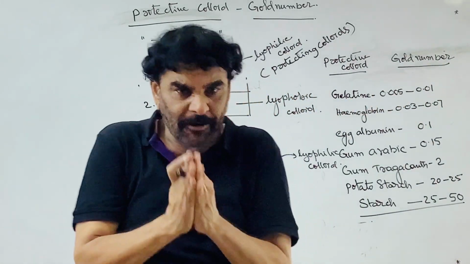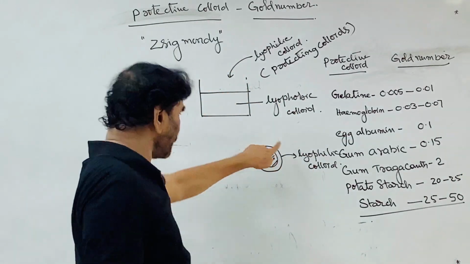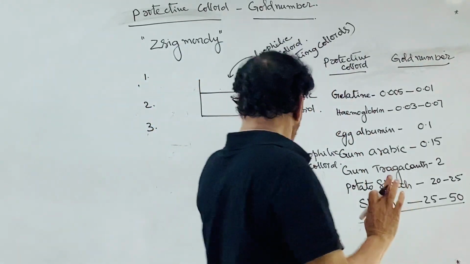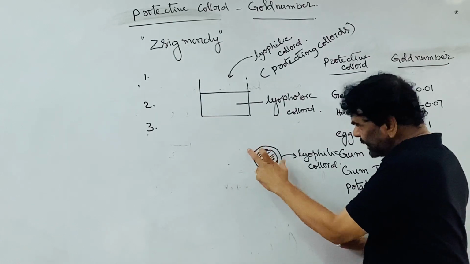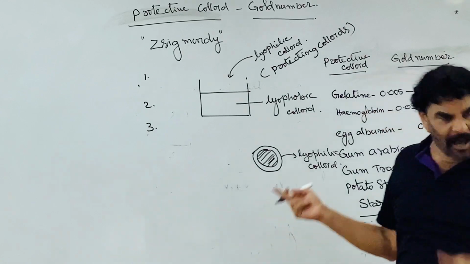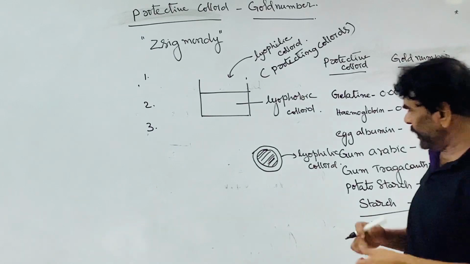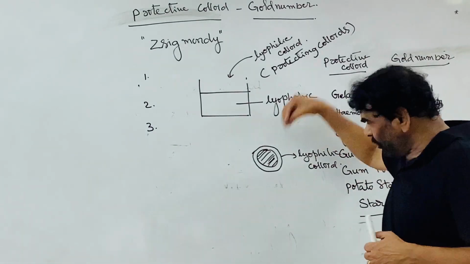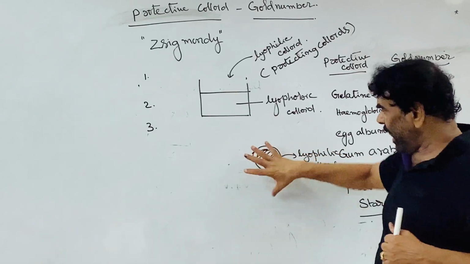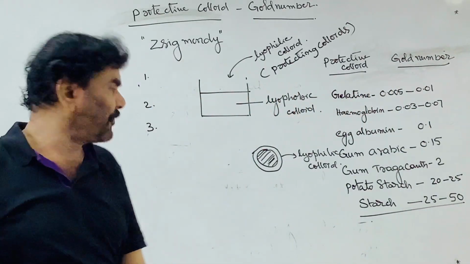Remember, with lyophilic colloid, solvent is always associated. Now the outer sheath that is exposed is lyophilic, solvent loving, therefore it behaves like a lyophilic. The lyophobic part is inside the core of the particle, and outside is the lyophilic part. Now it behaves like a lyophilic colloid.